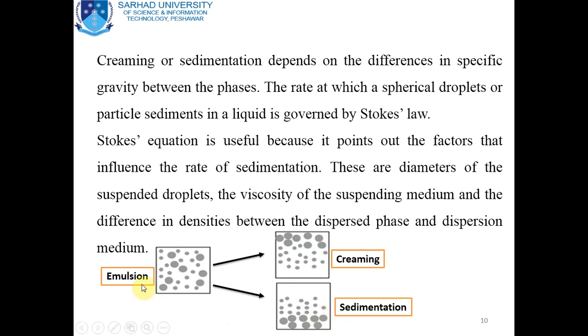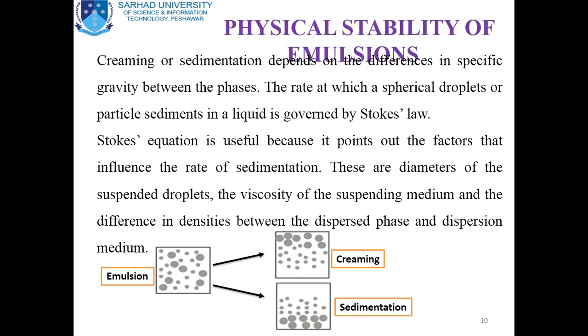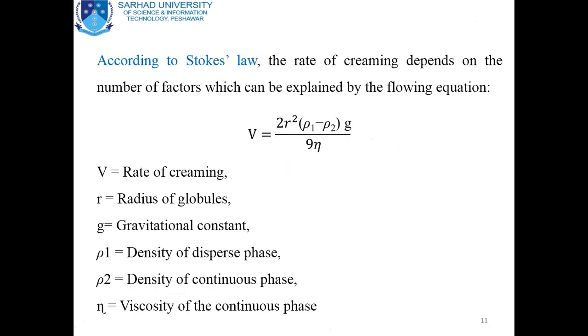We can see an emulsion. This one is creaming, the upward movement of the globules, while the downward movement of the globules is termed sedimentation, as shown in the figure below. According to Stokes law, which is basically useful for the determination of the rate of creaming and the different factors which influence the rate of creaming, the equation is the following.